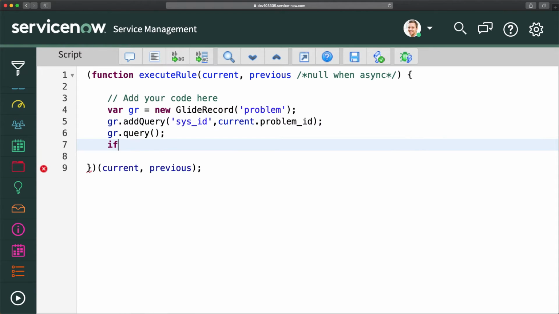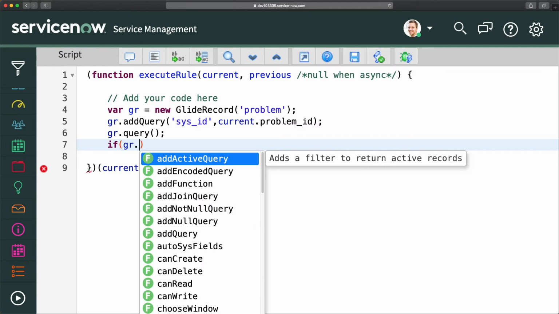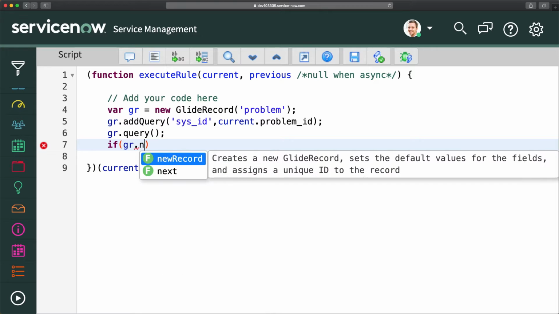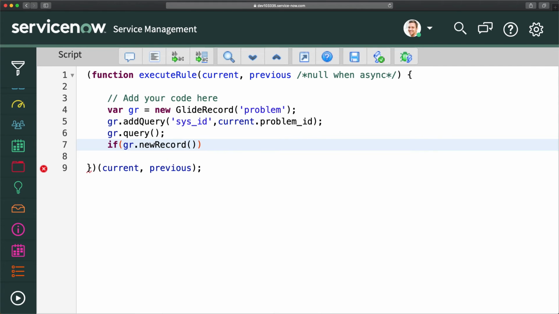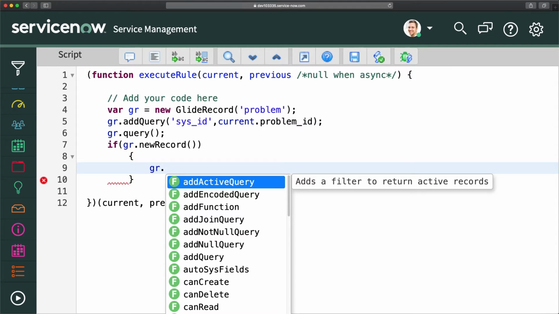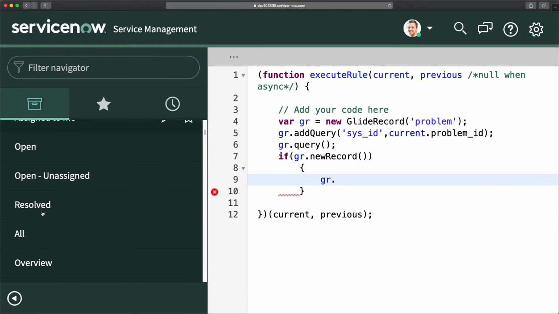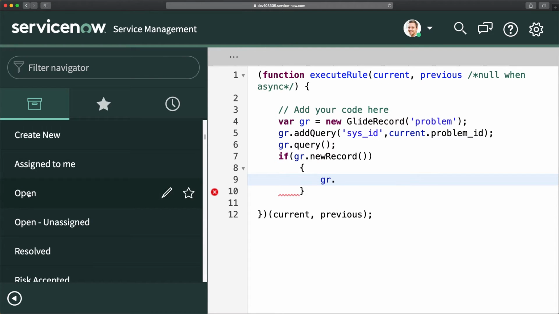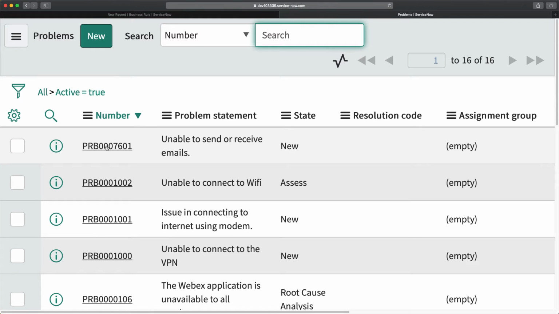And I can do if next. So if it found the problem, the same problem record, it will do gr.next, and then I can do gr dot. We have to put that new field. So let me go to the problem form and get the name of that field.